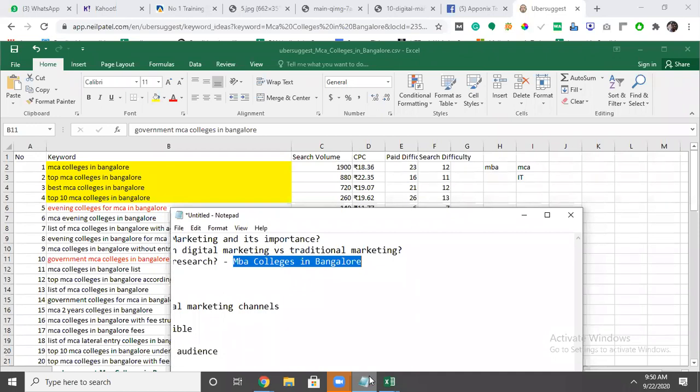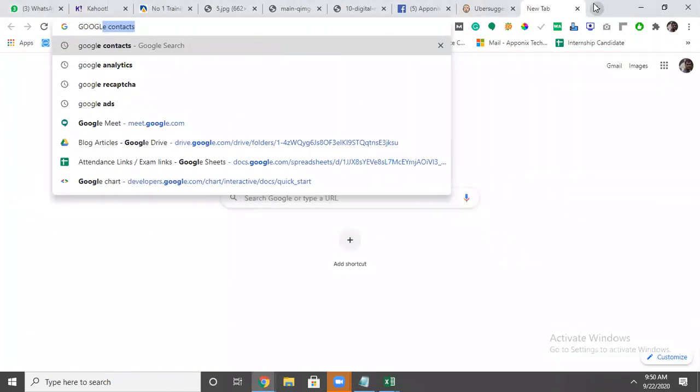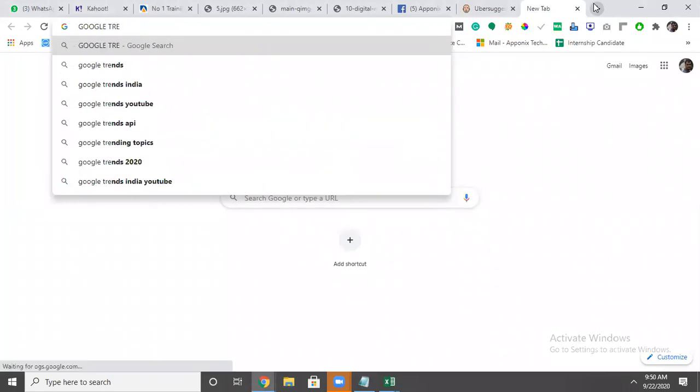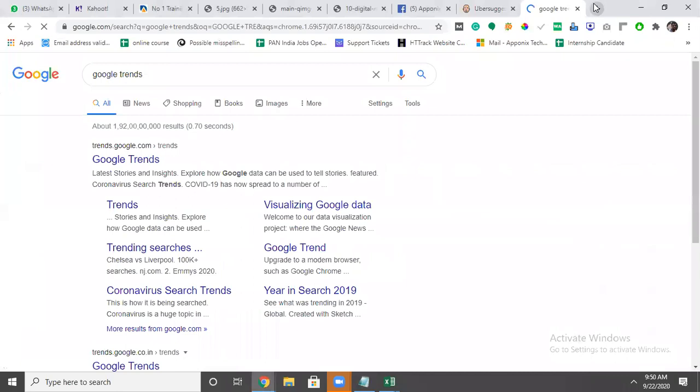If you want to identify current trend keywords, what is happening currently, or any specific keyword you want to check, then you have to go to Google Trends. Google Trends, if you want more idea about present things.